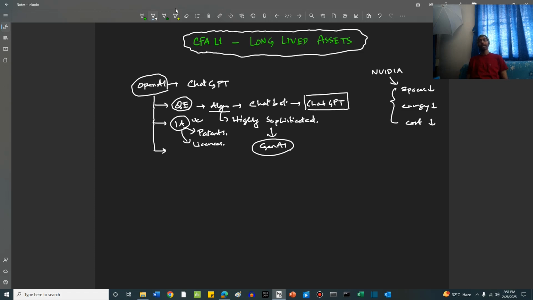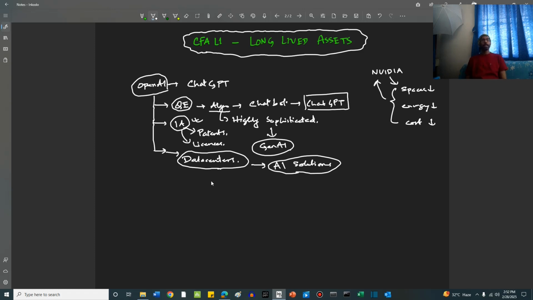These three things NVIDIA provides. And this helps OpenAI build data centers which are much more cost efficient, energy efficient, and space efficient. So these data centers are like factories from where AI solutions like ChatGPT are created, right?